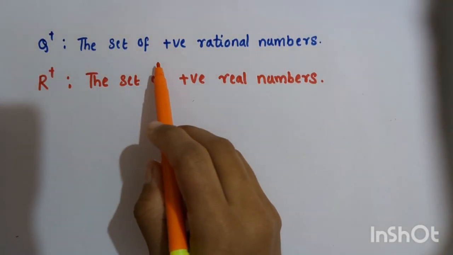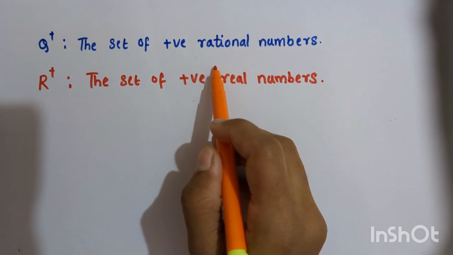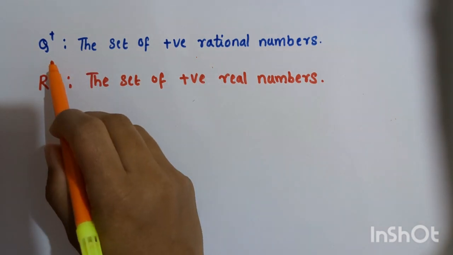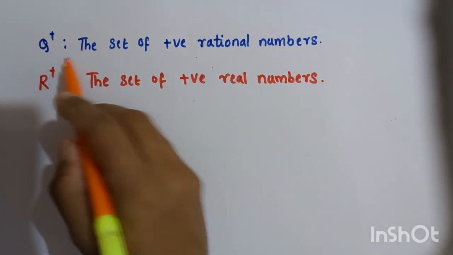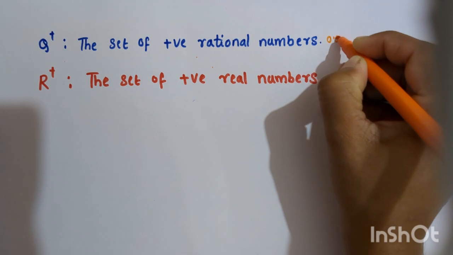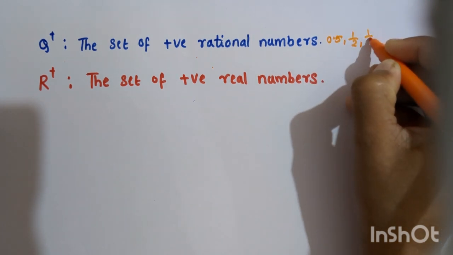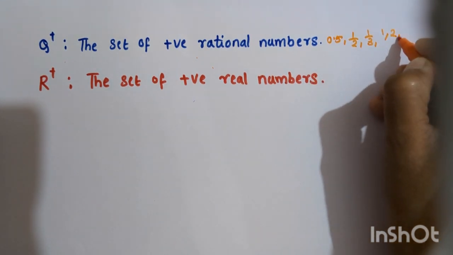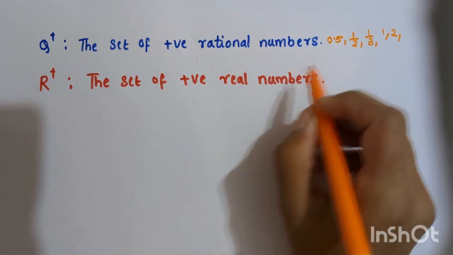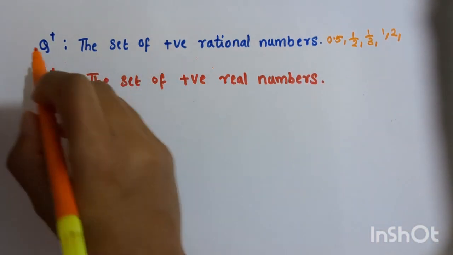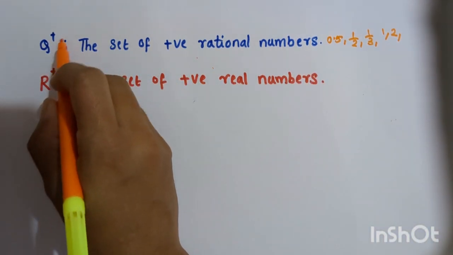And the set of positive rational numbers is denoted by capital letter Q plus. That is, for example, 0.5, 1 by 2, 1 by 3, 1, 2, 3, etc. These are positive rational numbers. They are represented with capital letter Q plus.